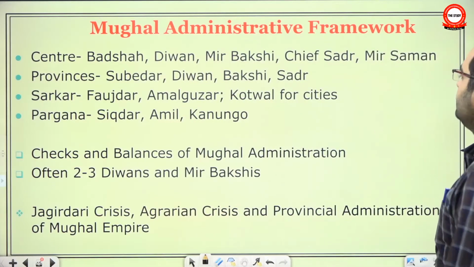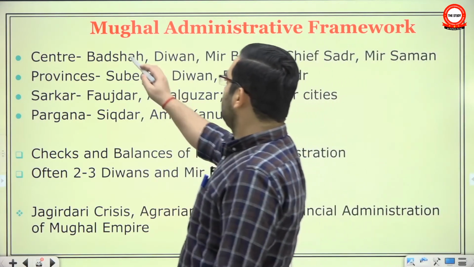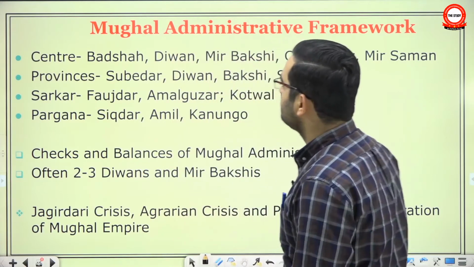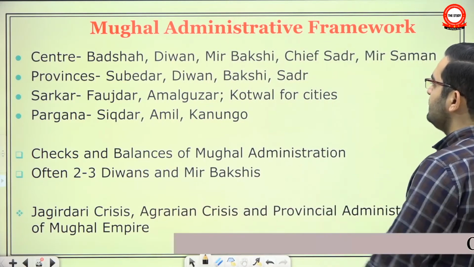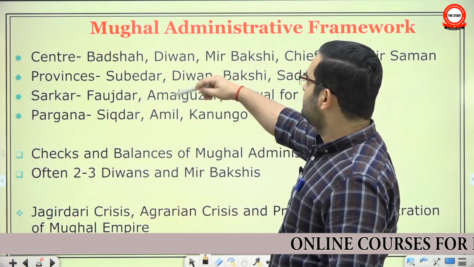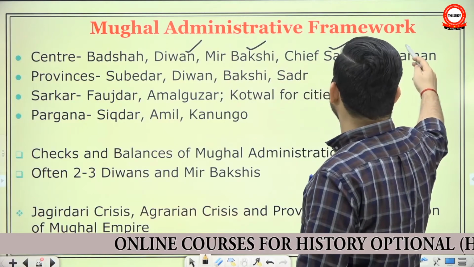Mughal administrative framework. At the center, the Badshah was the fountainhead of all authority and all power. Mughal Badshah, or somewhere they write Padshah as well, B or P. Then there were 4 important ministers and their departments: Diwan, Mir Bakshi, Chief Sadr, and Mir Saman.